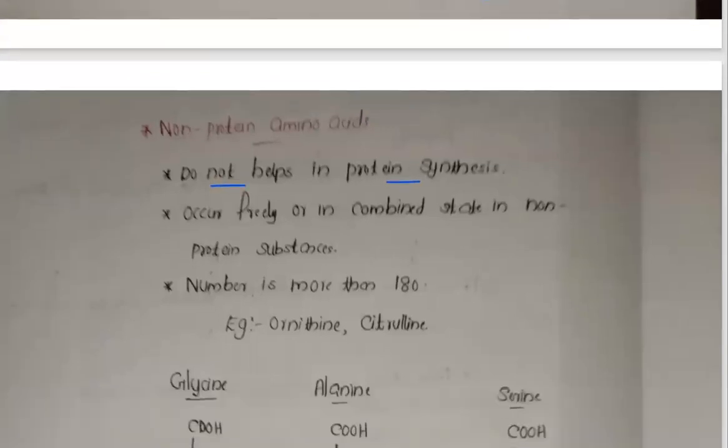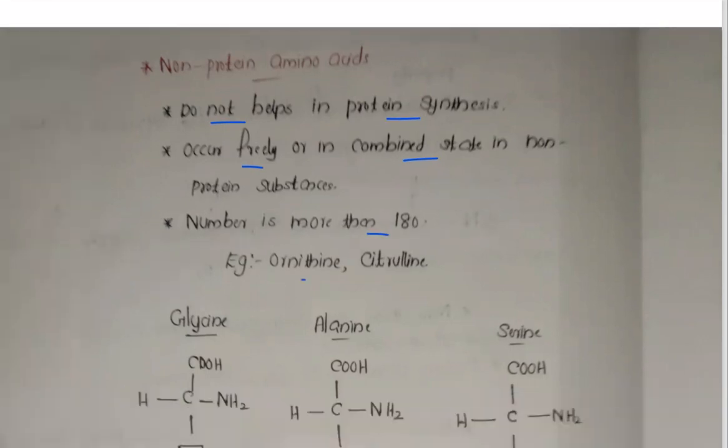Now the non-protein amino acids do not help in protein synthesis. So the amino acids that do not help in protein synthesis are called non-protein amino acids, and they occur freely or in combined state, and the number is more than 180. Now ornithine and citrulline are examples of the non-protein amino acids.